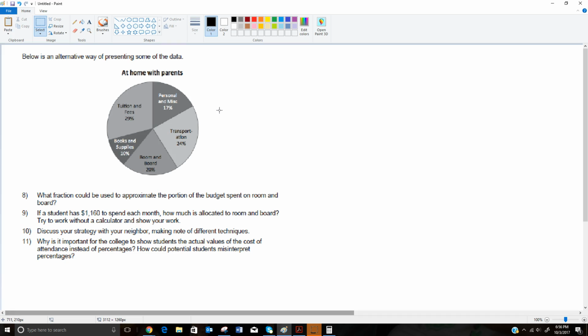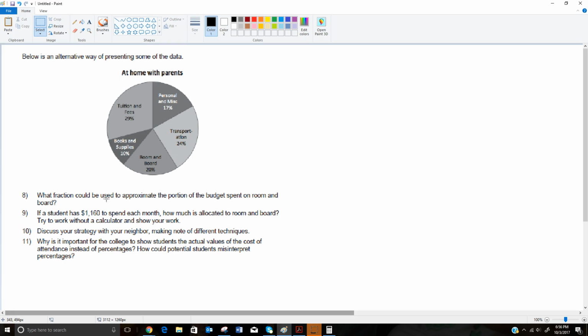If we didn't have that table, we wouldn't know what the total was that they spent for all of those things combined. Because if we add these percentages up, they're going to add up to 100%. But what is 100% is what we would be left asking if we didn't have that table.